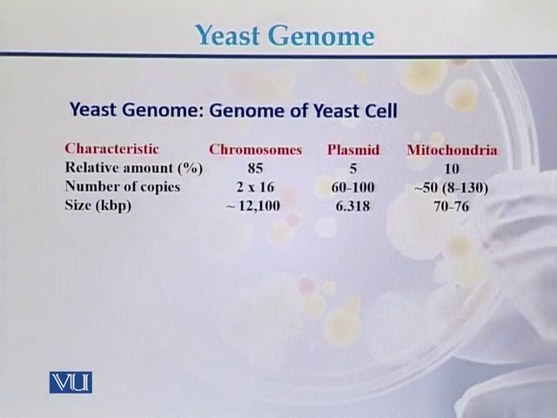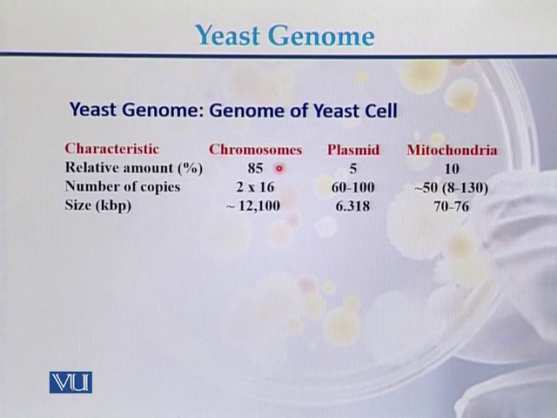If we compare different characteristics of the yeast genome, we see that the yeast genome consists of chromosomes, plasmid, and mitochondria. The relative amount of chromosomes is 85%, plasmid is 5%, and mitochondria is 10% of the total genome of the yeast.